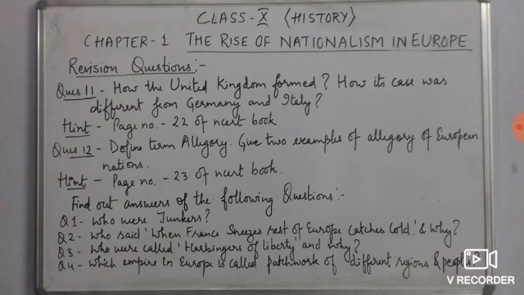Now the next question is, define the term allegory. Give 2 examples of allegory of European nations. Allegory is basically the personification of an abstract idea. So the people started depicting the nation by personifying the idea of nation into a female figure. For the German nation, Germania, and for the French nation, Marianne, are the examples. You'll find it on page 23 of the NCERT book.